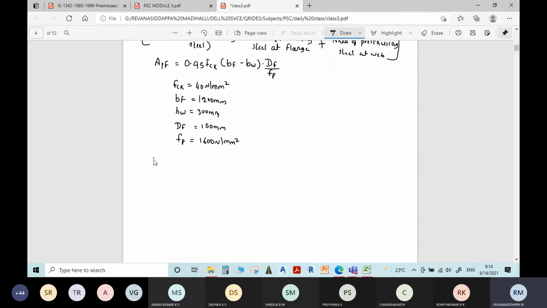Substitute everything, you will get area of pre-stressing steel required in the flange portion: 0.45 into 40 into width of flange 1200 minus width of web 300 into 150 by 1600.